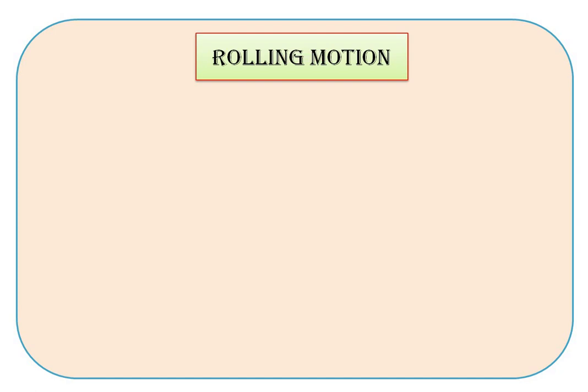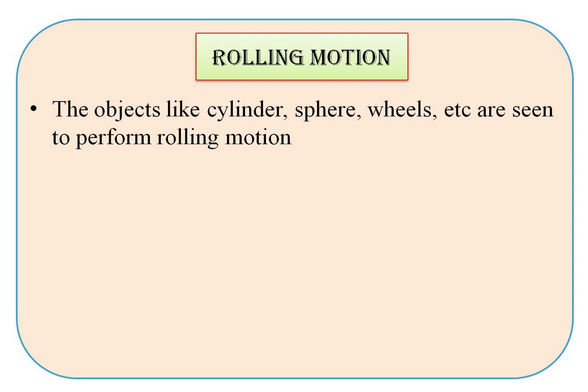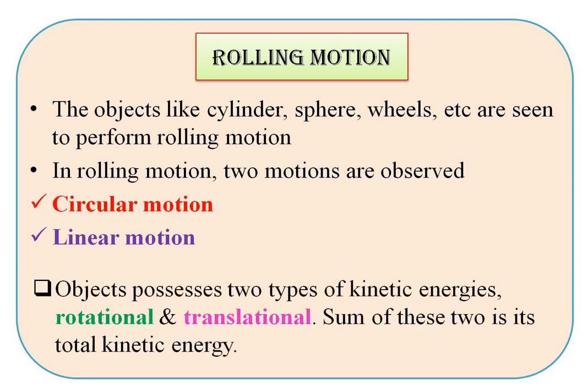The next point is rolling motion. Objects like cylinders, spheres, and wheels are seen to perform rolling motion. In rolling motion, two motions are observed. The first motion is circular motion, and the second motion is linear motion. So the object possesses two types of kinetic energy. The first one is rotational kinetic energy, and the second one is translational kinetic energy. The sum of these two is its total kinetic energy.